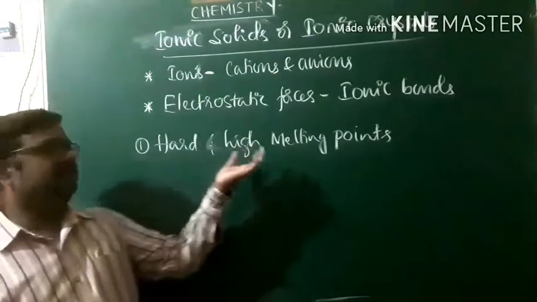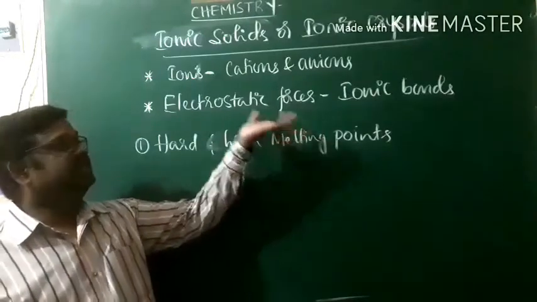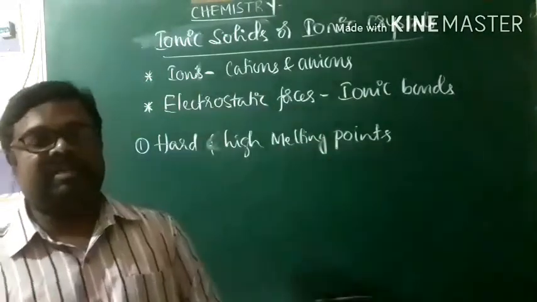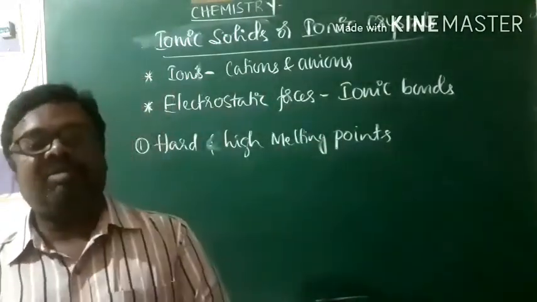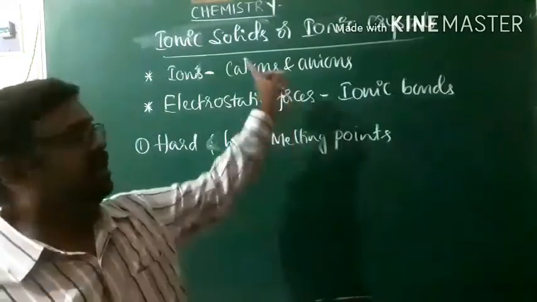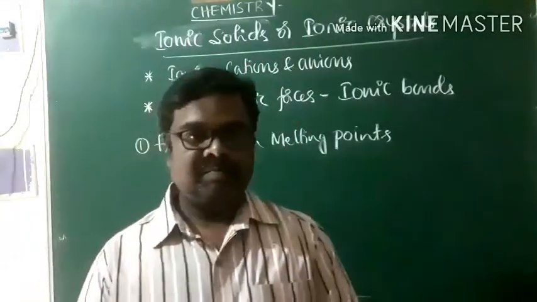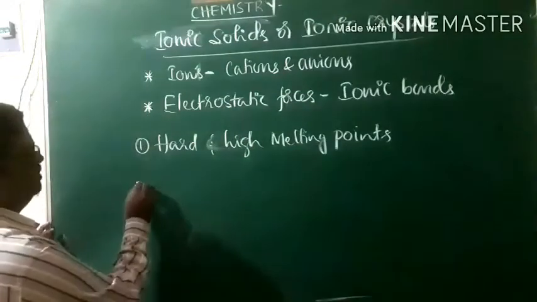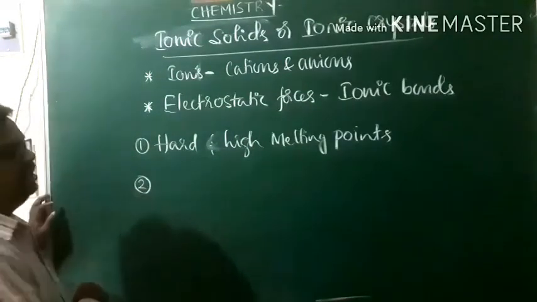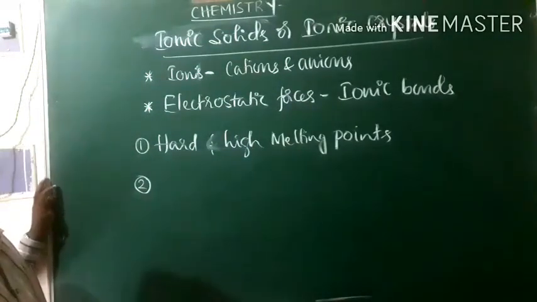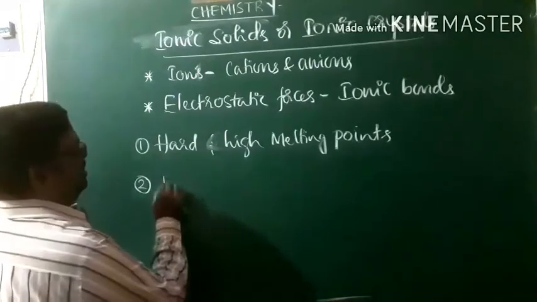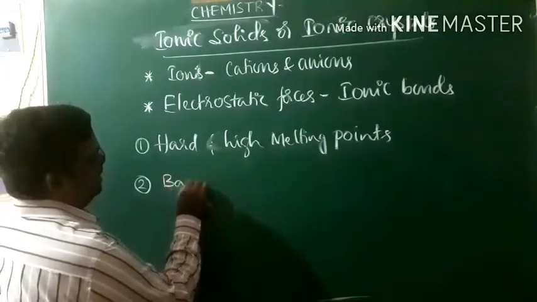The hardness and high melting point are mainly because of the strong electrostatic force of attractions operating among the constituent particles like cations and anions. And for the same reason, ionic crystals are bad conductors of electricity.